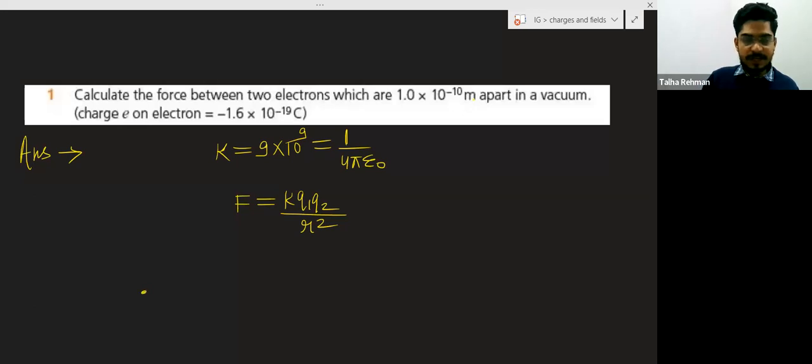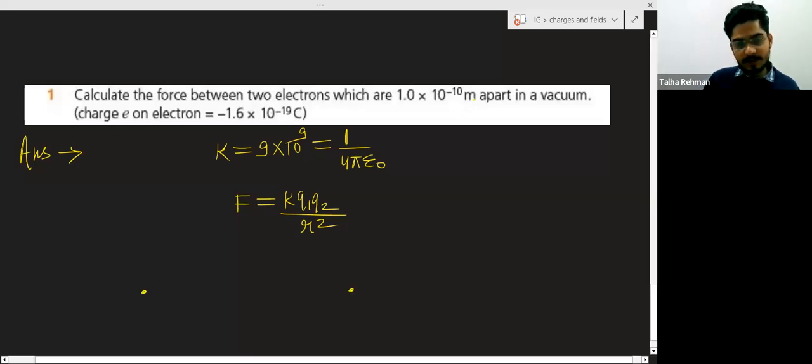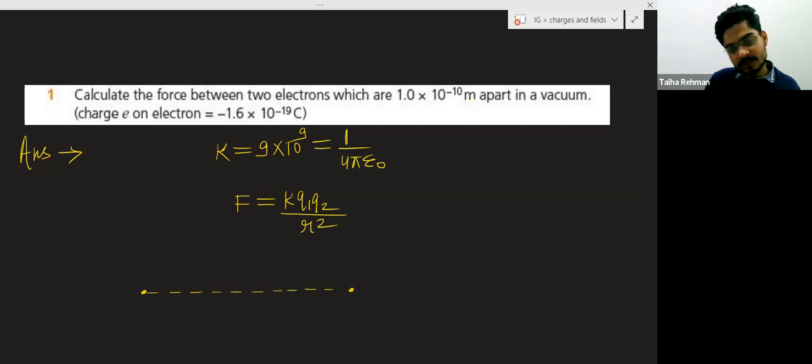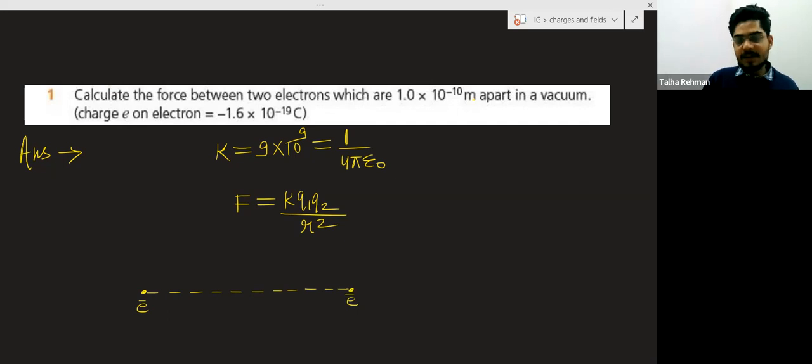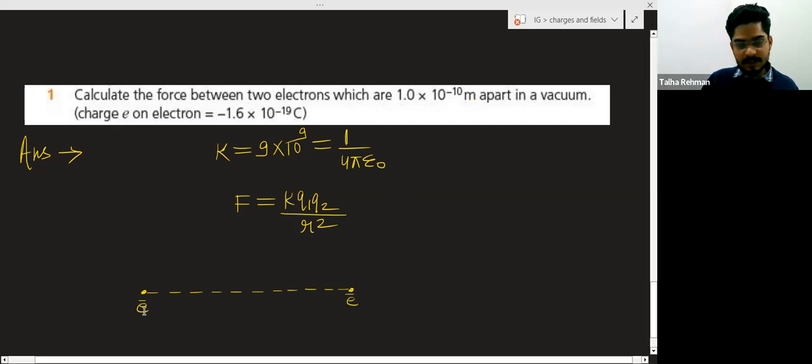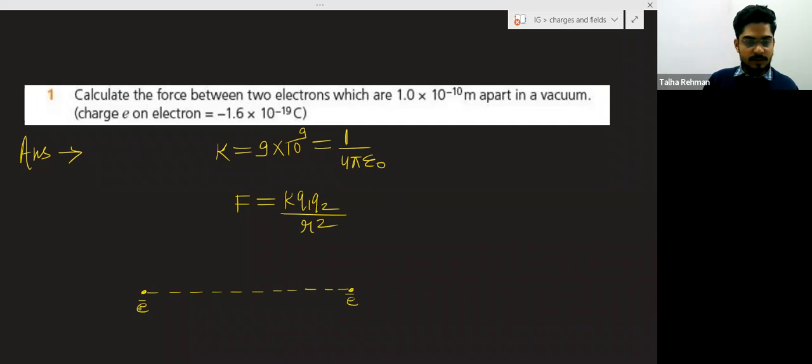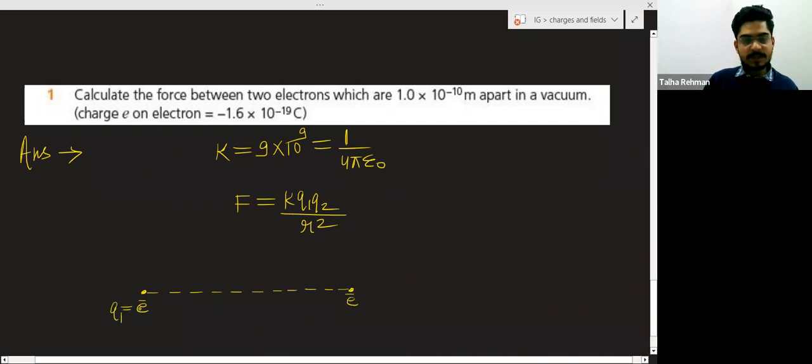So two electrons are there, means two charges are there. Electrons means charged particles. One electron is here, another electron is here. I will represent the electron like this, with a minus. So consider this as Q1 and this as Q2.